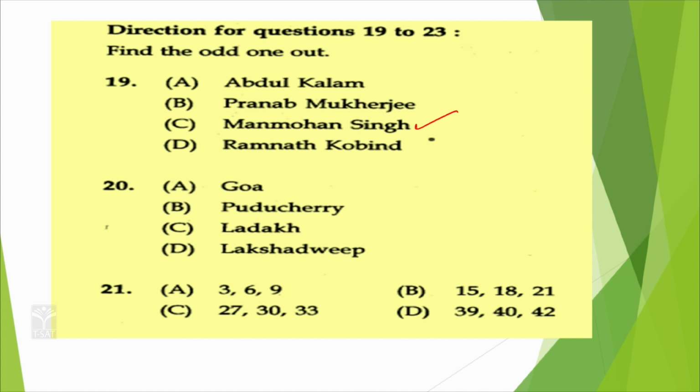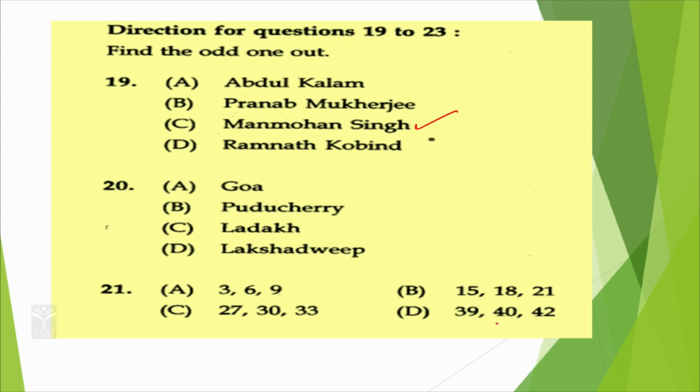Correct? Okay. Goa, Puducherry, Ladakh and Lakshadweep. So when you see Goa, Puducherry and Lakshadweep, if you take them all together, then you can say Ladakh. And 3, 6, 9, 15, 18, 21, 39, 40, 42, 27, 30, 33. When you take 3, 6, 9, they are the multiples of 3. 15, 18, 21 multiples of 3. 27, 30, 33 multiples of 3.